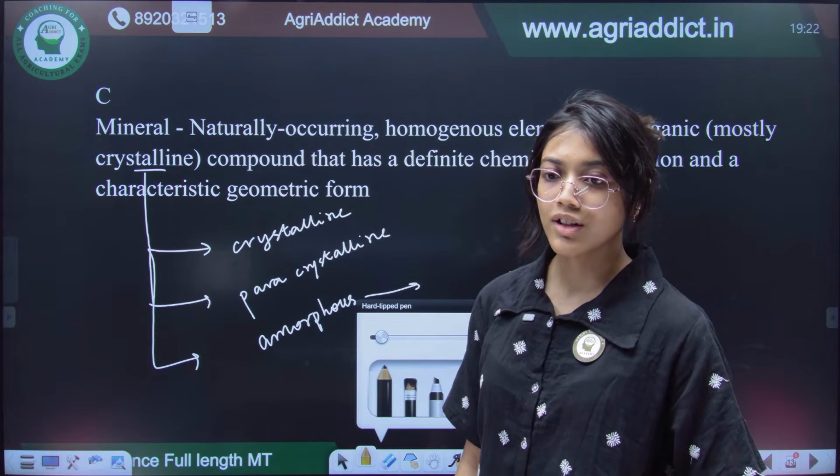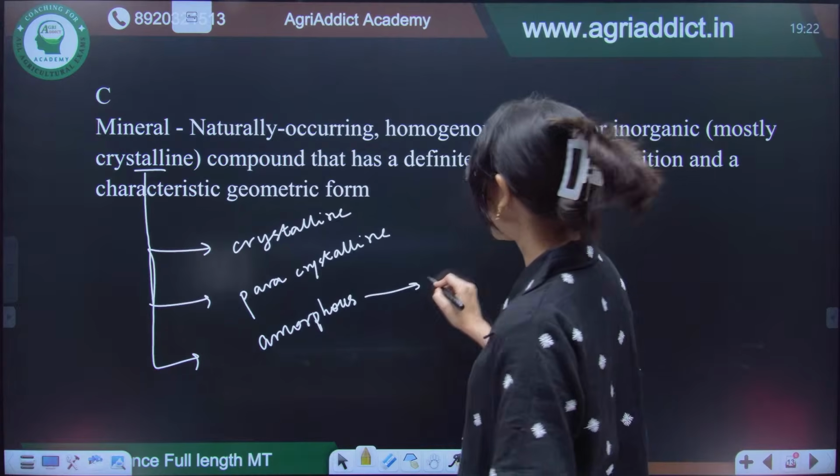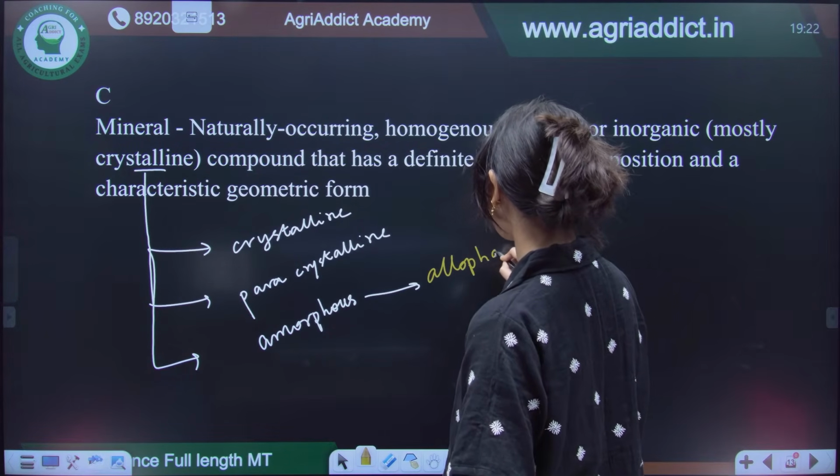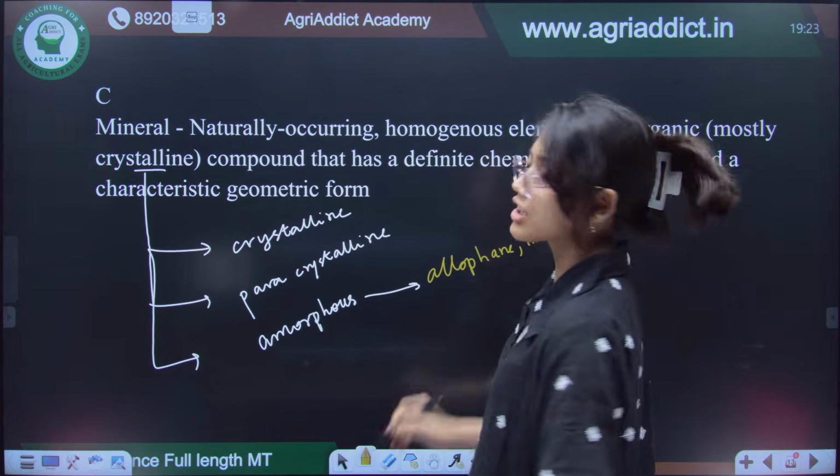So, what are 2 examples of amorphous clay minerals, guys? Quick. So, it is allophane and imogolite, right? Allophane, imogolite. These are amorphous in nature.